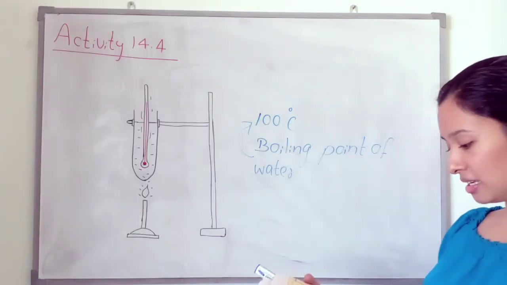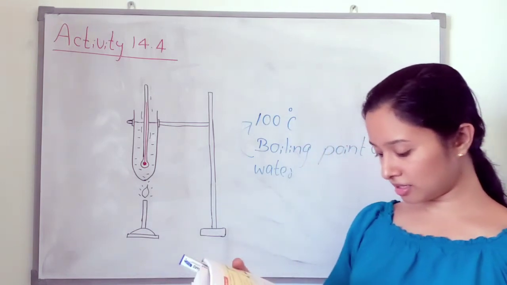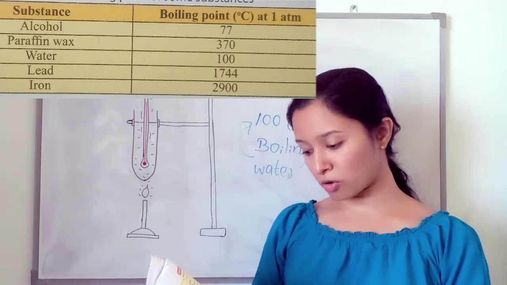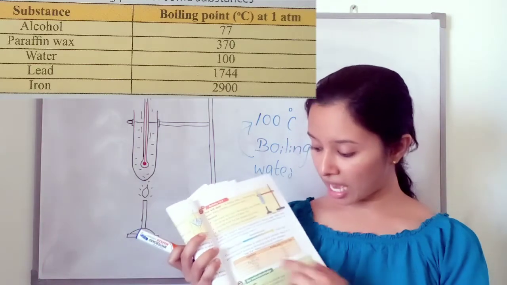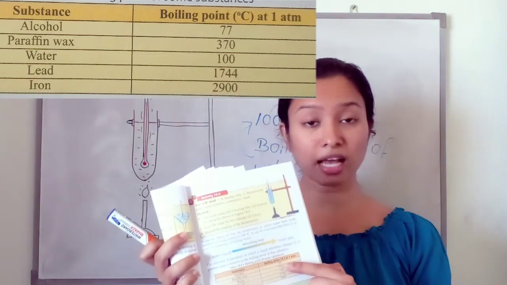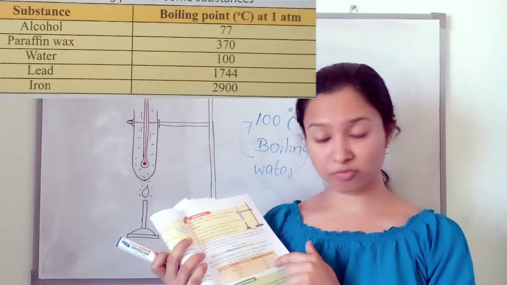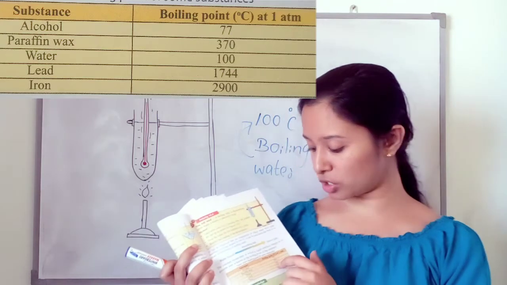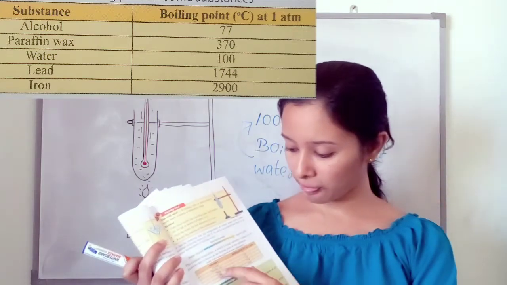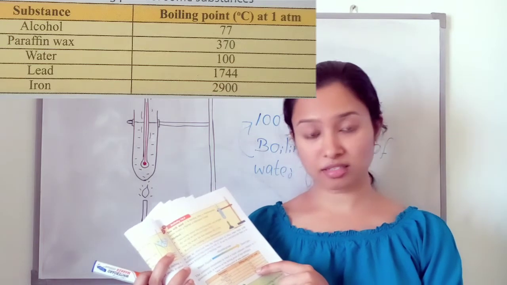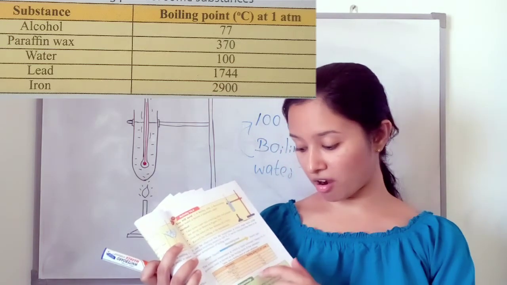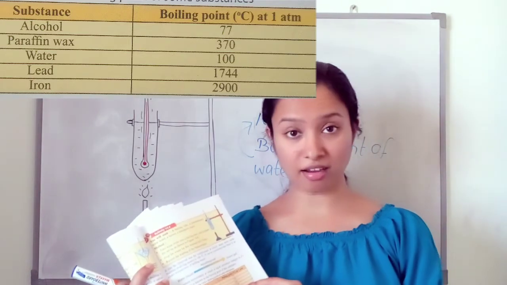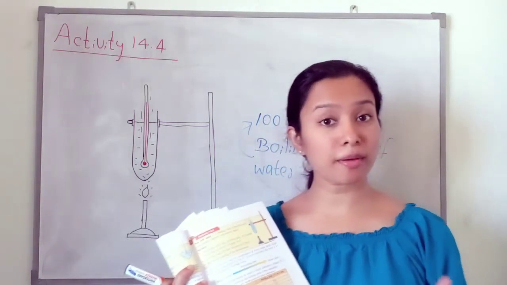Here we can see there is a table on page number 45. In this table we can see the boiling points of some substances. Alcohol is 77, lower than water. Paraffin wax is 370. Water, you know, is 100 Celsius. Lead is 1744. And iron is very high, the boiling point is 2900.